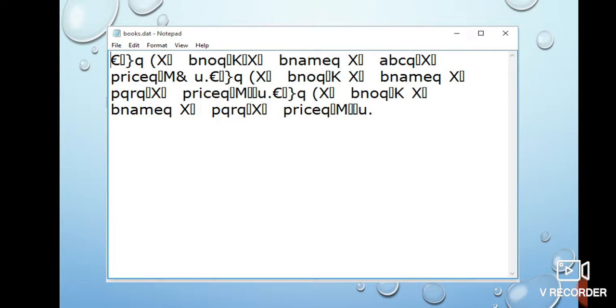See, the name of this file is books.dat. You can see on the title bar of this screenshot that books.dat is the name of the file, and you are not able to understand the contents written in it, because this is the content after serializing the objects that you have written on the file. So when you view the contents, you won't be able to understand. The way we see the contents of a binary file is with the help of the load function of the pickle module, which you will study shortly. So this is the problem that we have to solve.